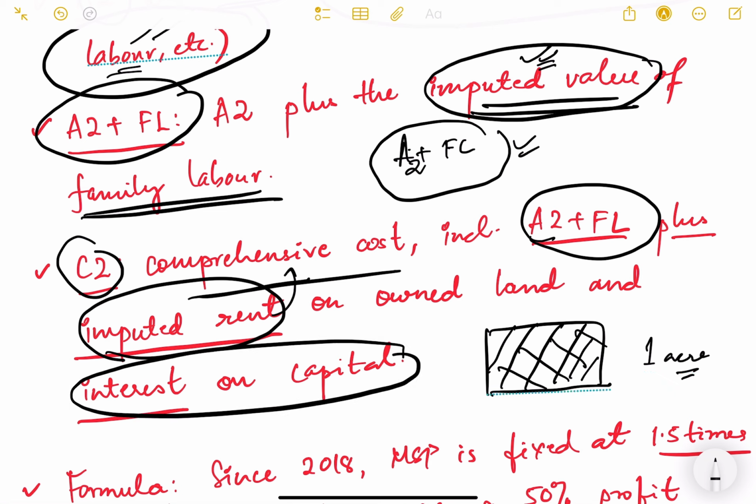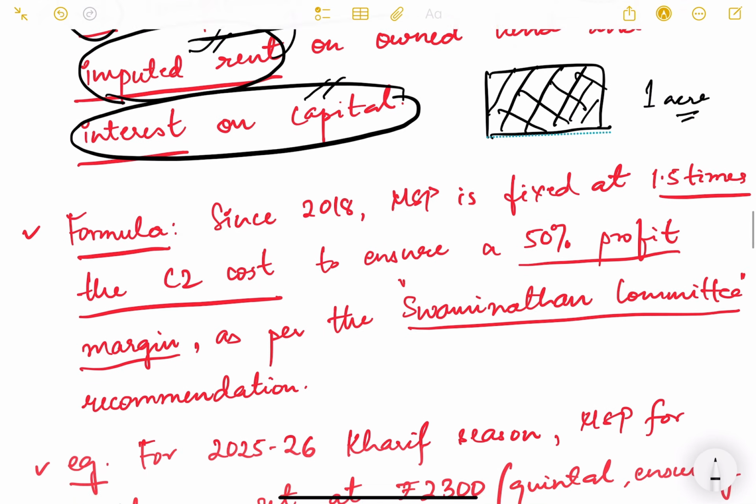For example, if I have some machinery there, a tractor, some animals, everything is considered to be physical capital. So what is the interest on that capital? If I had taken a loan from the bank in order to build this infrastructure, what interest would I have paid? Again, that is added to the cost. So this comprehensive cost includes everything: your direct cost, family labor imputed cost, plus imputed rent and imputed interest on capital.